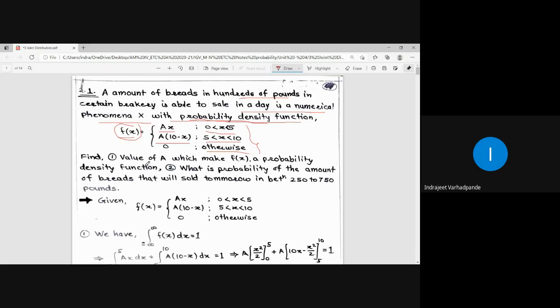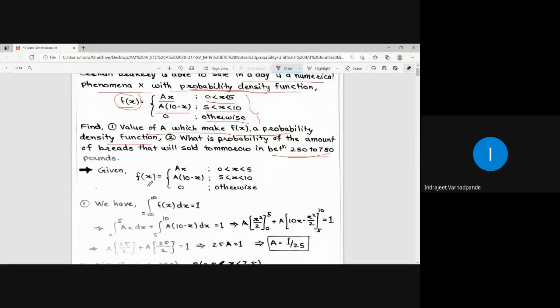So what they have asked us: find the value of a which makes f of x a probability density function. Obviously f of x should be greater than or equal to 0, a should also be greater than or equal to 0, and what is the probability of the amount of bread that will be sold tomorrow between 250 to 750 pounds. The calculation is in hundreds of pounds, so 250 to 750 will be divided by 100. What is it giving you? 2.5 to 7.5. So 2.5 can be considered as 5 by 2, and 7.5 can be considered as 15 by 2. Accordingly we will be calculating the values.